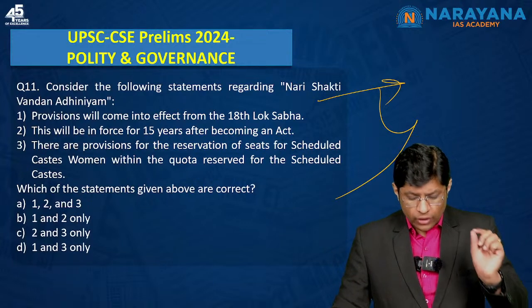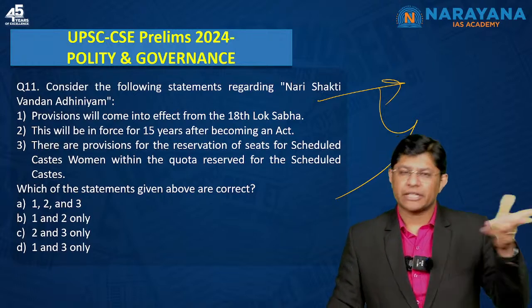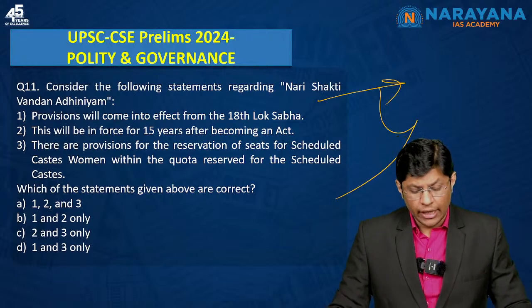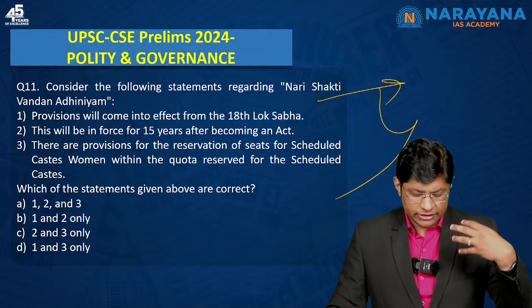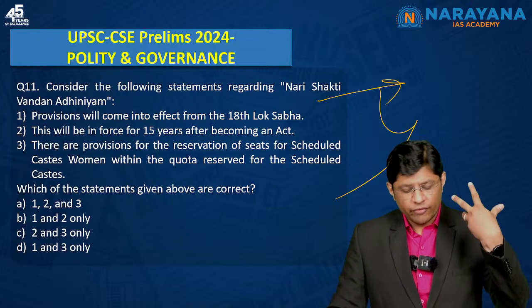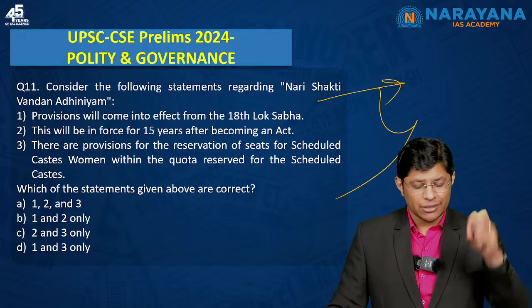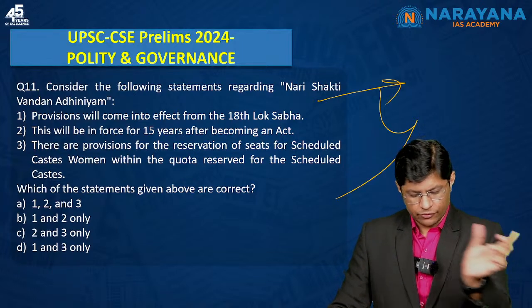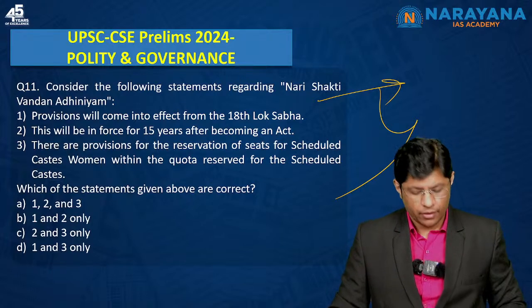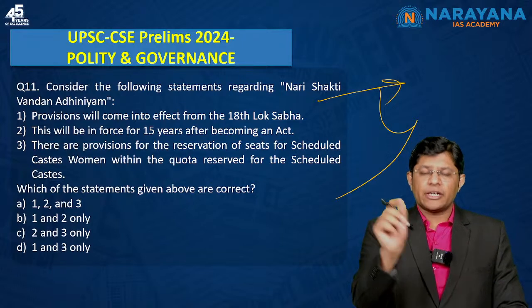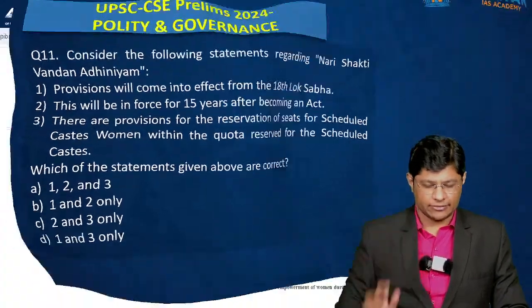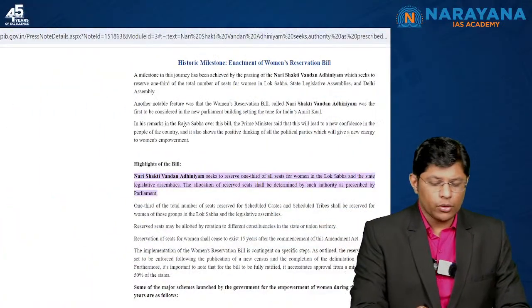But only statement 1 seems to be a bit confusing. If you read the act, to identify whether statement 2 and 3 are correct or incorrect, it's very simple. But statement 1 is a bit confusing. The wordings are a bit confusing. Now I'll show you the wording exactly what's mentioned in the act. Again, I'm referring to PIB.